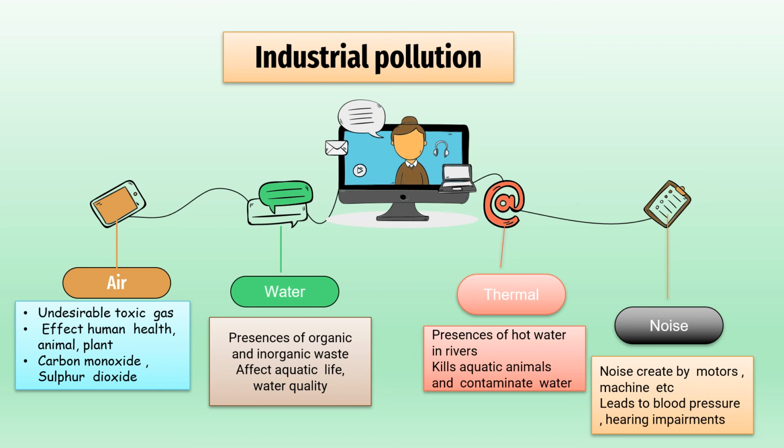The next one is thermal pollution. The industries often discharge hot water into the rivers. This leads to thermal pollution. Thermal pollution kills the aquatic animals and also makes the water contaminated.